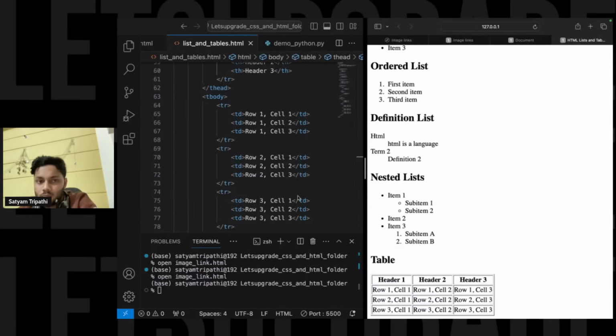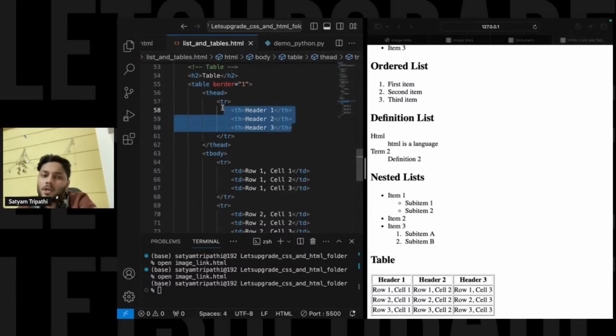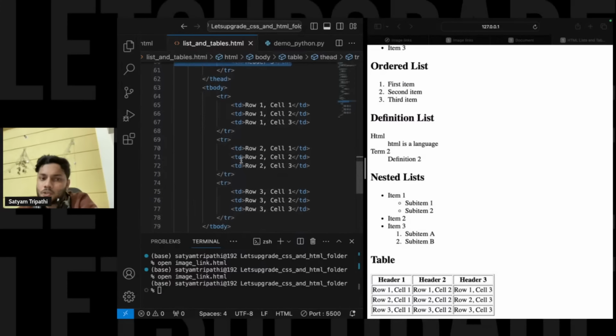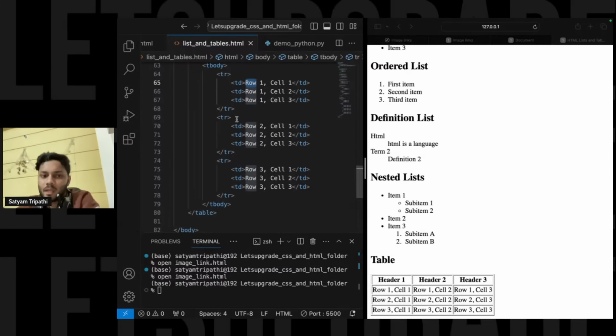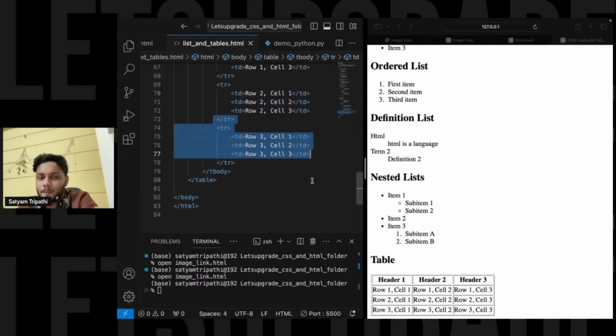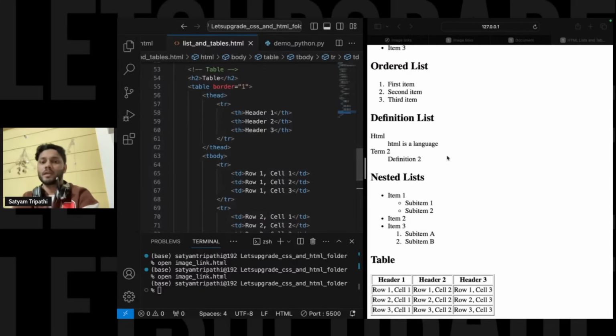This is our first row. If I talk about these things, these were our columns. Now table row will enter the data. So TD we will use, that is your table data. Row 1, cell 1, this is the data that we are entering over here. All right. In the second row we'll again enter this data. In the third row we'll enter this data, one by one. So this is how this code is working.